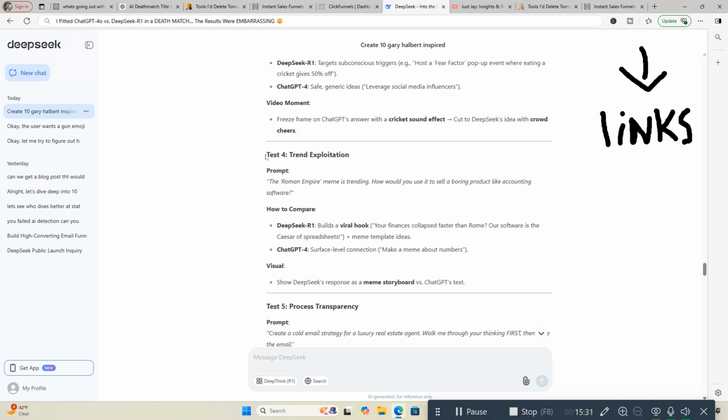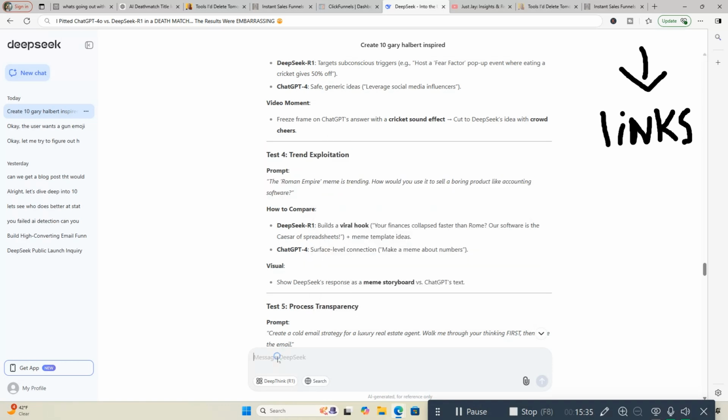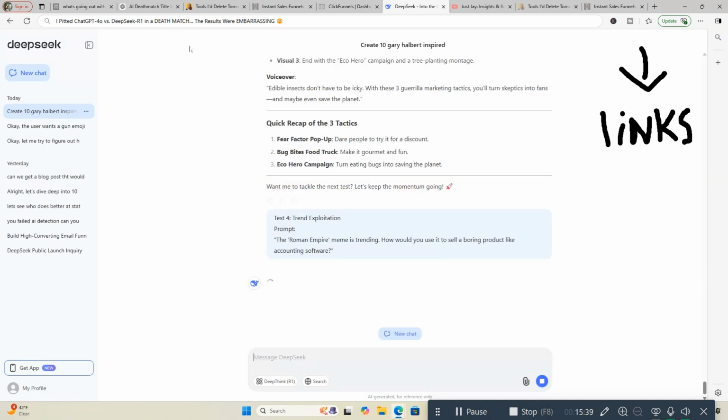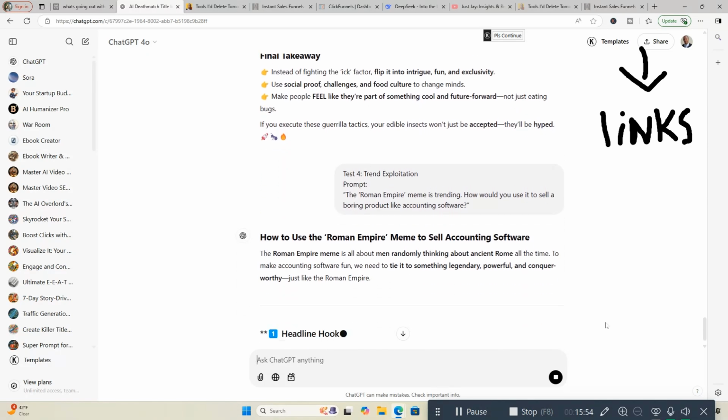Okay. And we're going to copy this. Once again, paste it in DeepSeek. Let it do it, work its magic. And then we're going over to ChatGPT, letting it do the same thing. And I think I'm going to create a blog post the next one just to show you guys and girls watching this what it comes up with. And it's not going to be anything crazy. It's going to be a generic blog just to show you the difference.